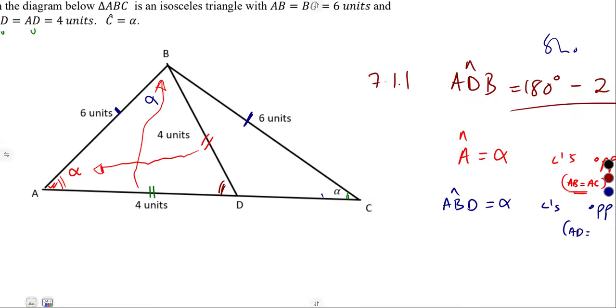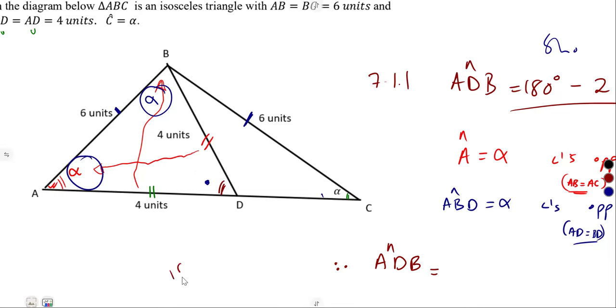AD is equal to BD. So if our angle B is alpha and our angle A is alpha, we can determine the angle at D, the one that we need, ADB. So therefore, angle ADB is going to be equal to what?